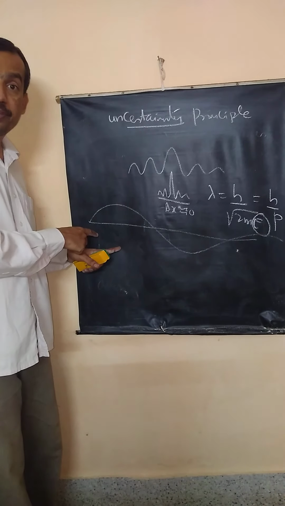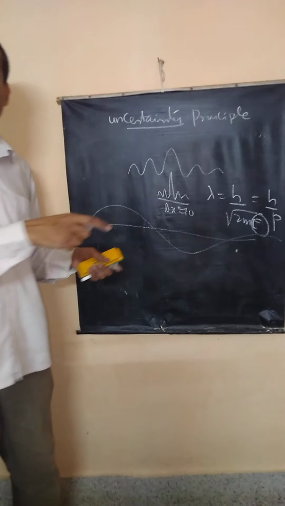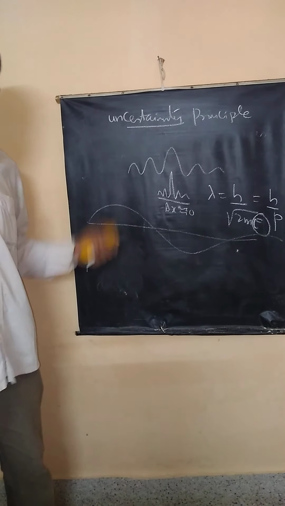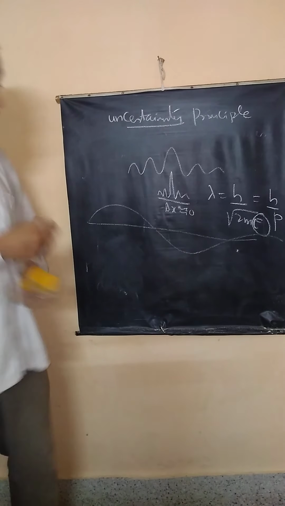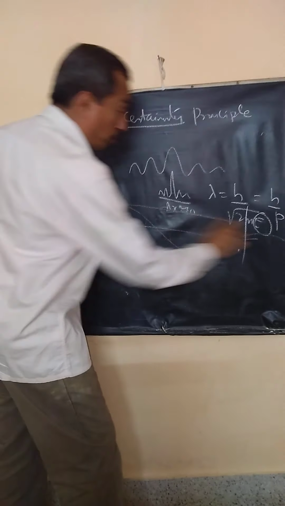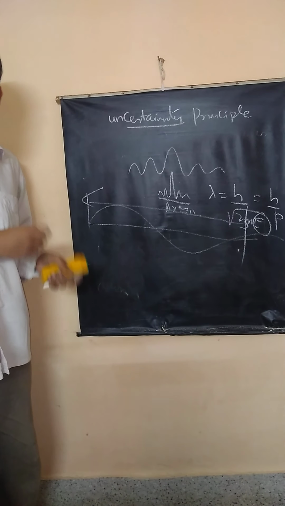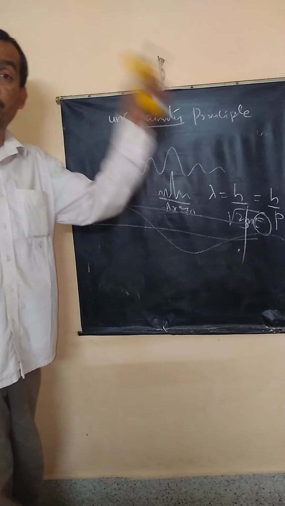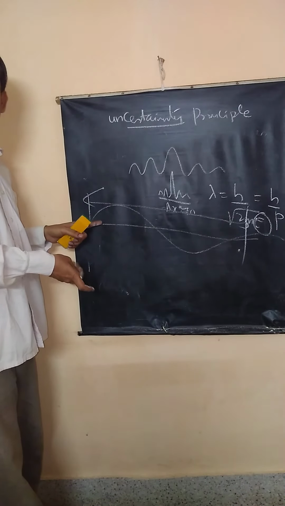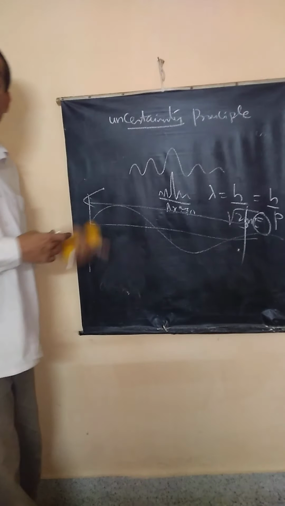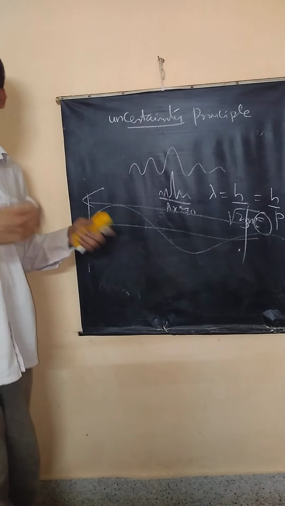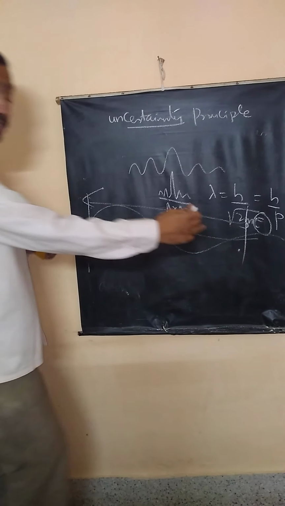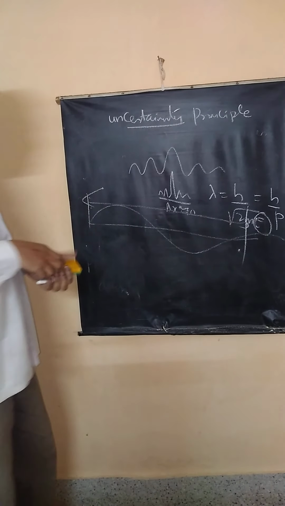But a large wavelength means you can measure the wavelength accurately, so the momentum may be accurate, but the position becomes uncertain, because the particle now has to be found between these 2 points. Correct? If the particle's position has to be precise, the wavelength should be small. If the wavelength is small, momentum is very high, uncertainty in momentum becomes high. If you want to know momentum accurately, the wavelength should be large. You can measure the wavelength accurately, correct? But the particle is now likely to be present within this large distance. So, measurement of one affects the other.